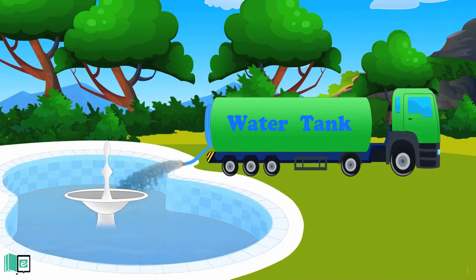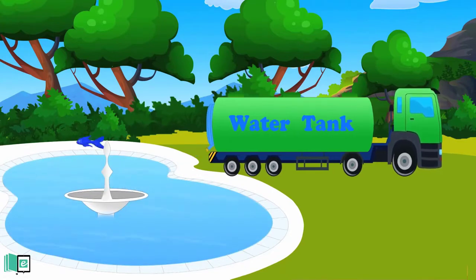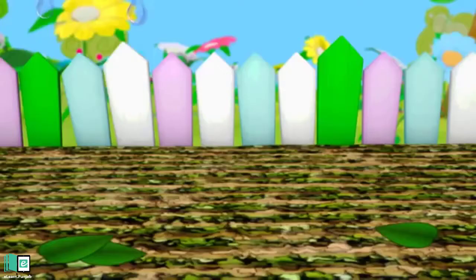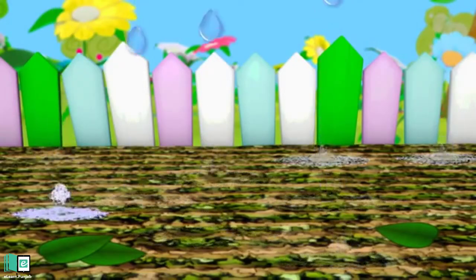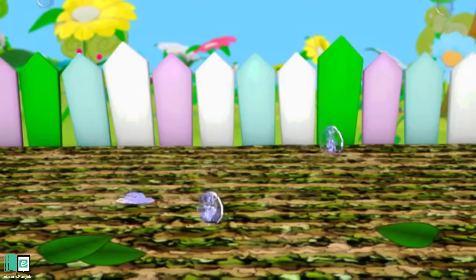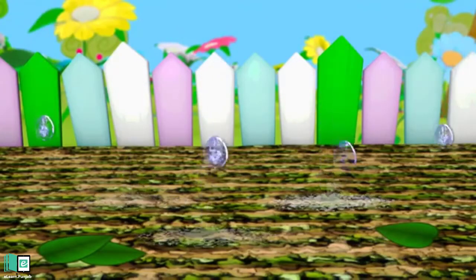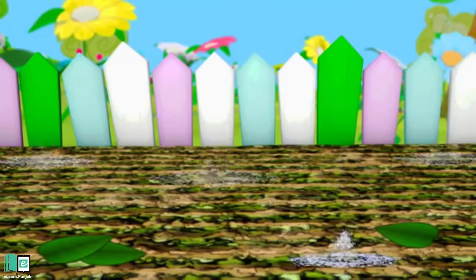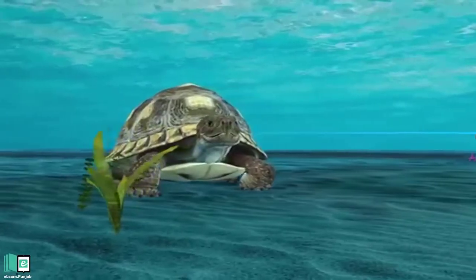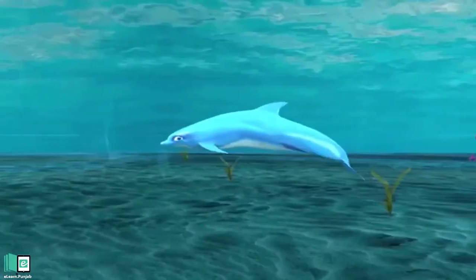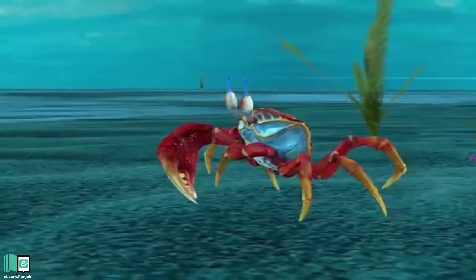In this way, we waste a lot of water every day. Wastage of water creates many problems. The quantity of water decreases in water reservoirs. Due to this reason, crops get less water, and their yield decreases. Water animals are also affected due to shortage of water in rivers and lakes.